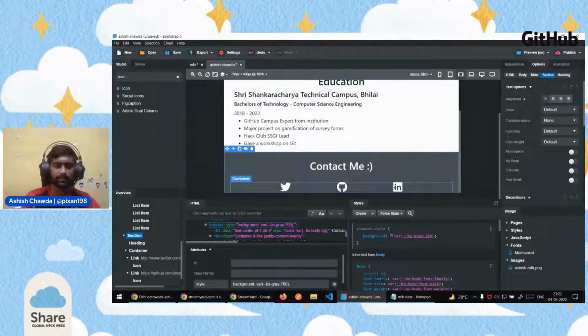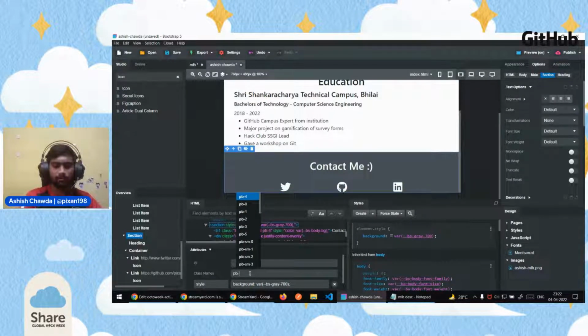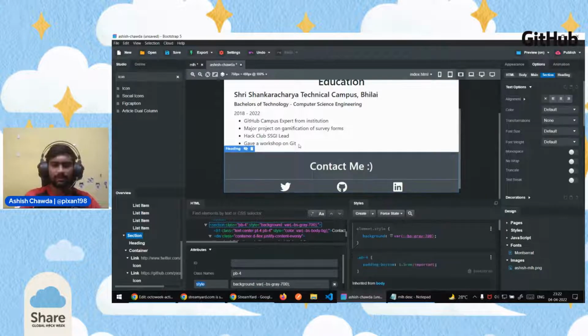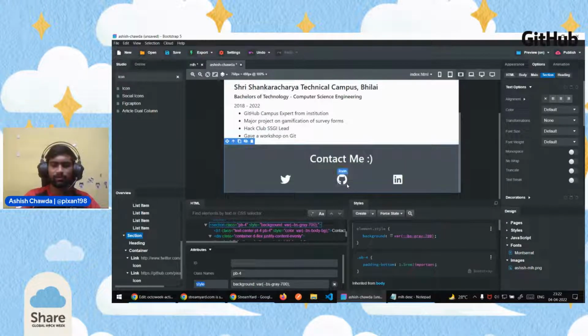And we want that this icon should have little more bottom space. So I'll select the section, the last section, and in the last section I'll add a padding bottom of 4 so that it creates some space below this icon so that they are more visible on screen and they are easily clickable.